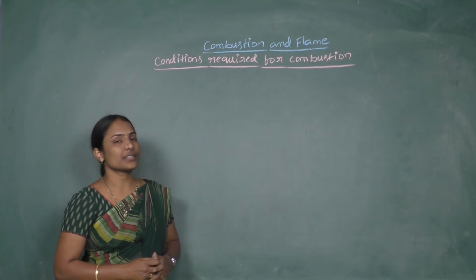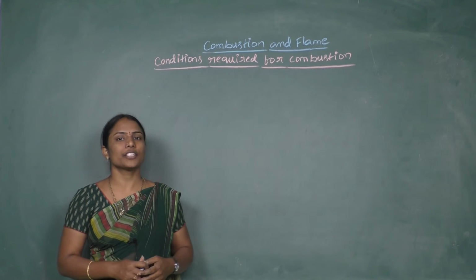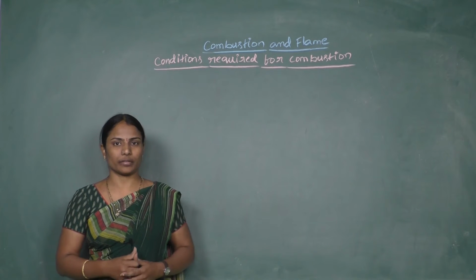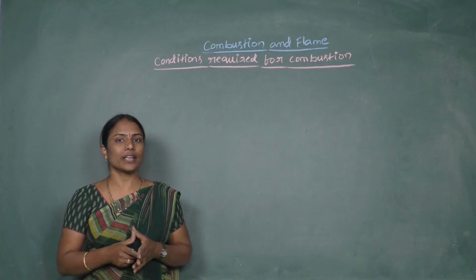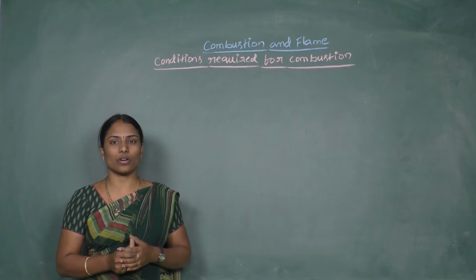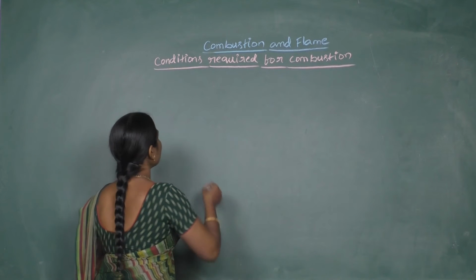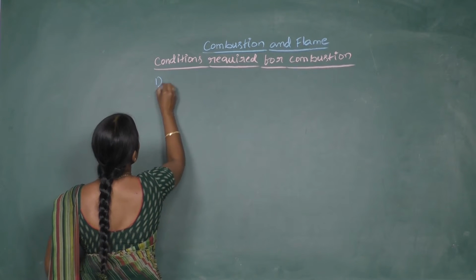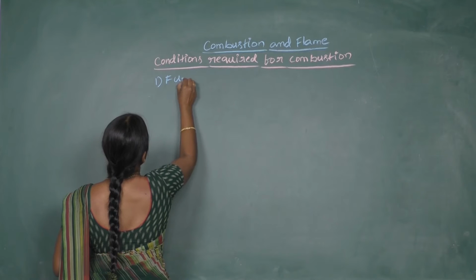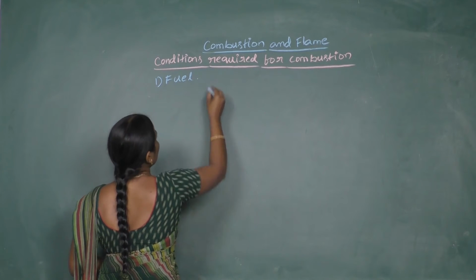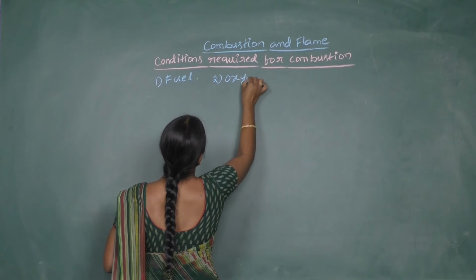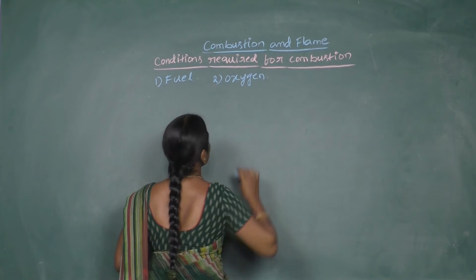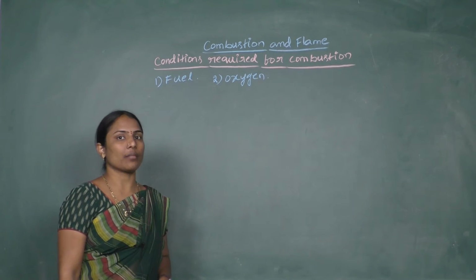Now let's try to understand the conditions required for combustion. As we understand clearly, combustion means burning of a substance in the presence of oxygen. So the first thing we need for combustion is fuel. And the second thing we need is oxygen, because if oxygen is not supplied, combustion cannot happen.